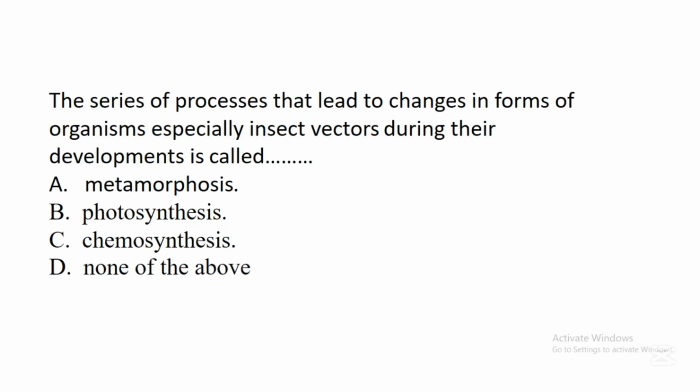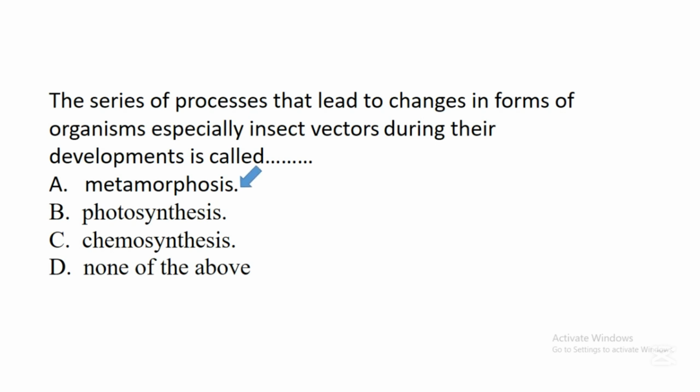The next question says, the series of processes that lead to changes in forms of organisms, especially insect vectors, during their development is called dash. A. Metamorphosis. B. Photosynthesis. C. Chemosynthesis. D. None of the above. In this question, the correct answer is A.